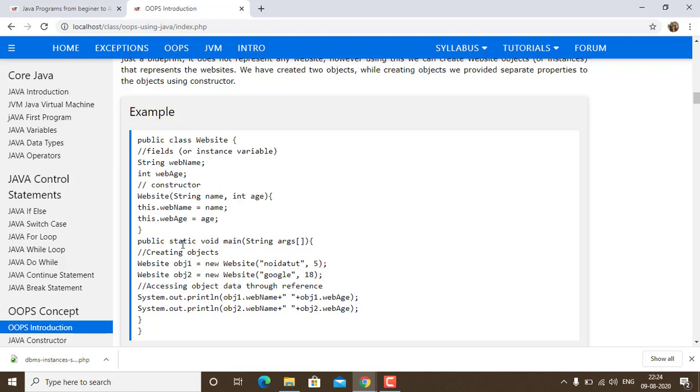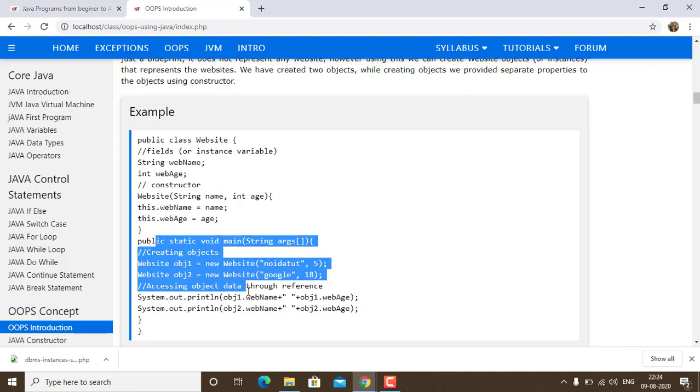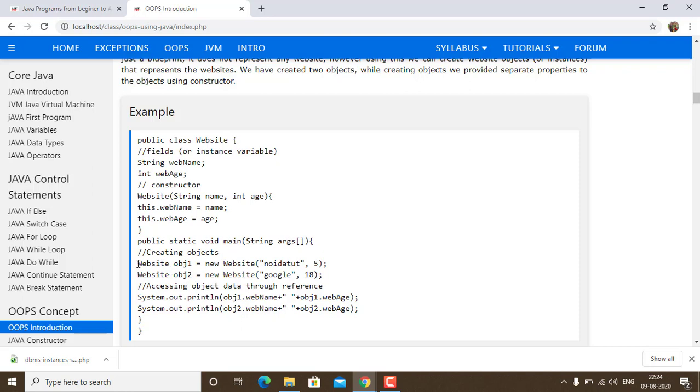Apart from this, then we have a further main class, main methods. Now the main method which we have, you can see that this is the name of the class, then the object, then new is the keyword which we are using to create an object. Then we have the website, this is the name of the function, and these are the parameters which we pass inside the function. You can see website is the name of the class.